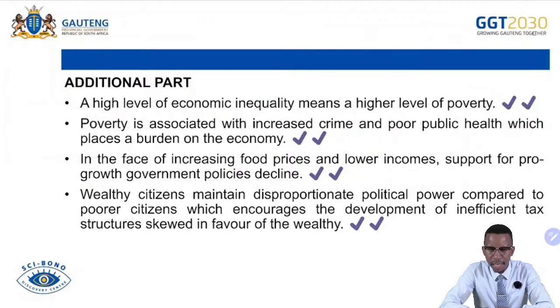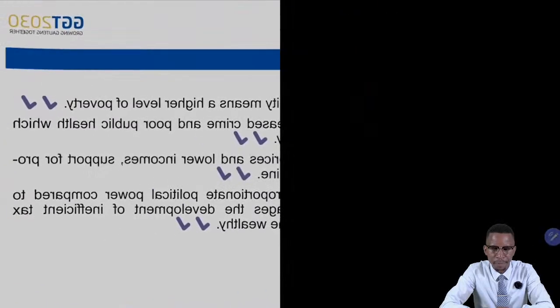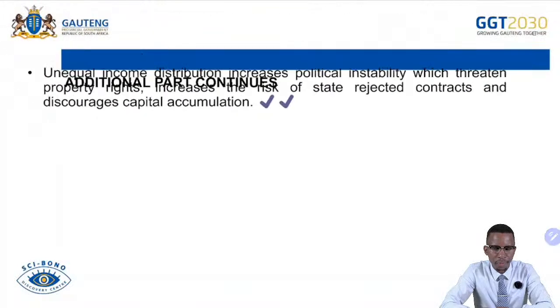Wealthy citizens maintain disproportionate political power compared to poor citizens, which encourages the development of inefficient tax structures skewed in favor of the wealthy people. We continue.